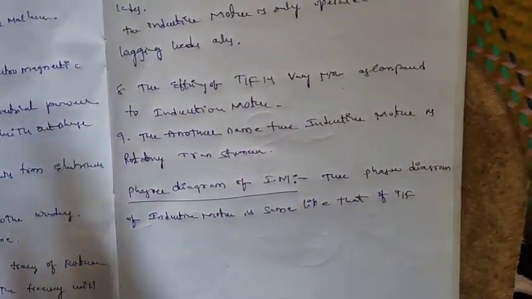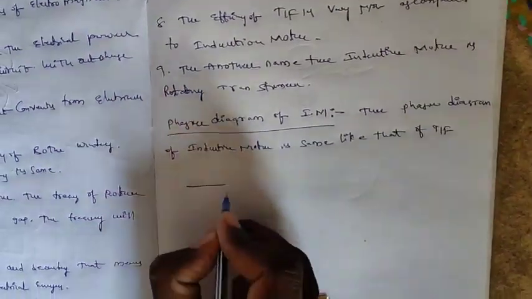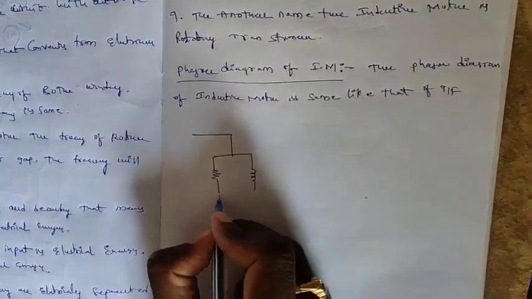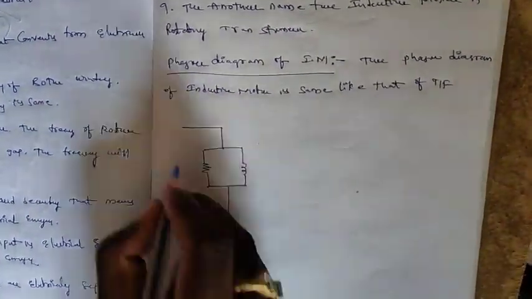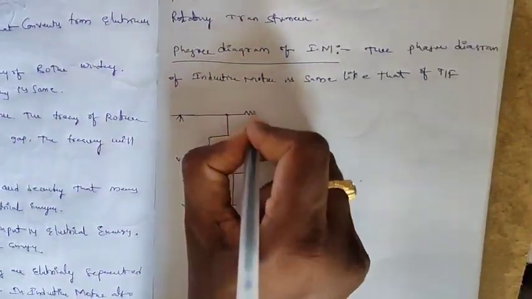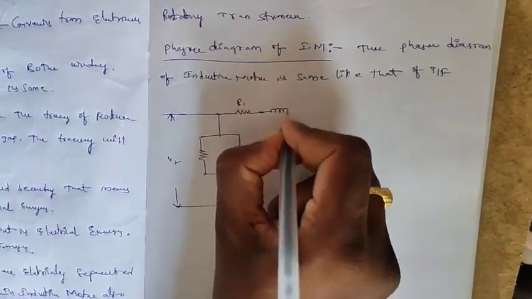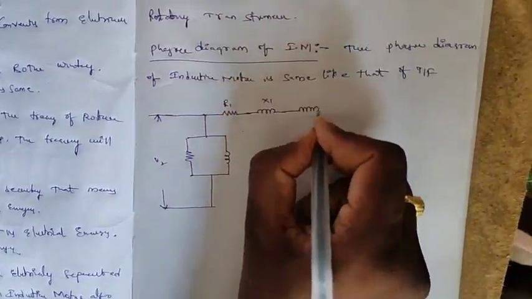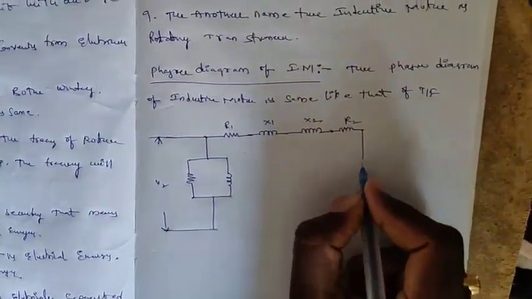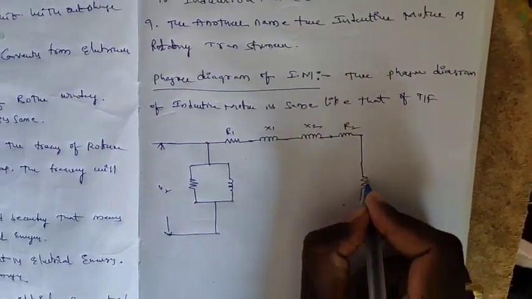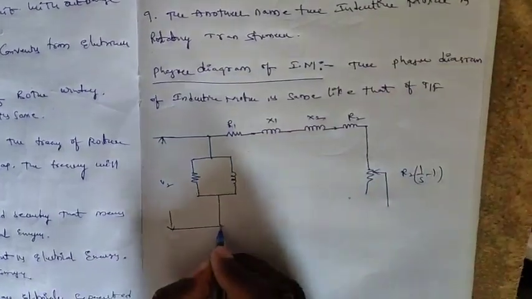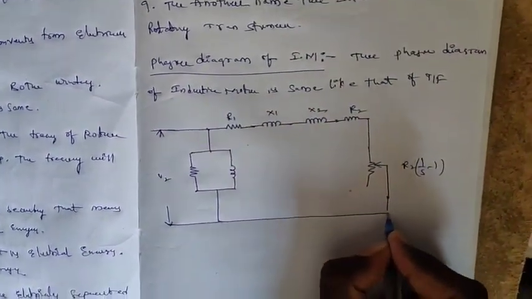While going for the induction motor phasor diagram, we draw an equivalent circuit. This one is V2, R1, X1, X2, R2, and R2 (1/S minus 1).